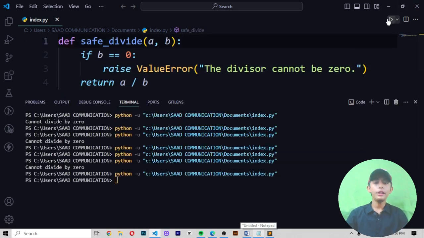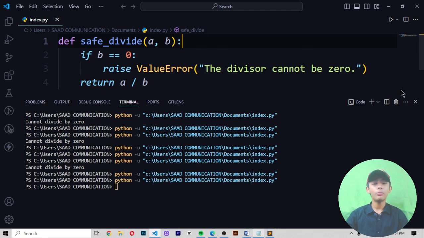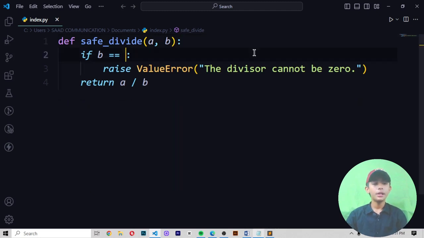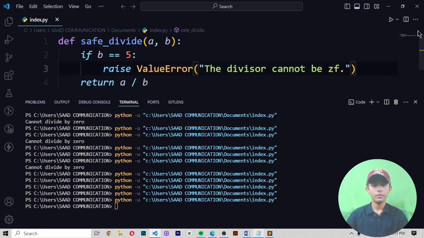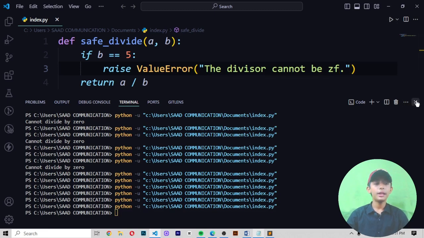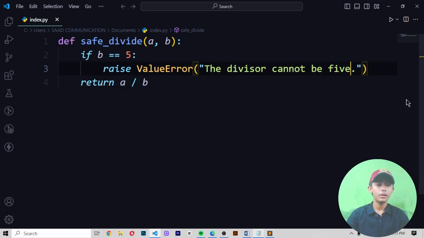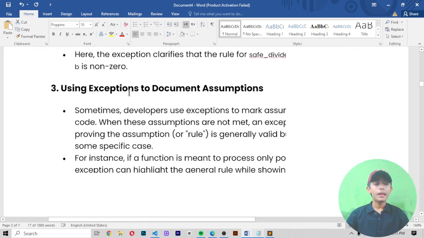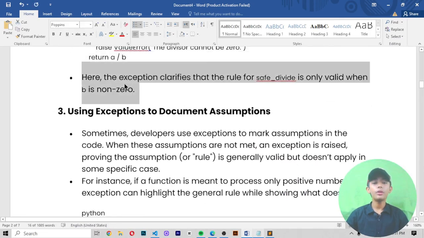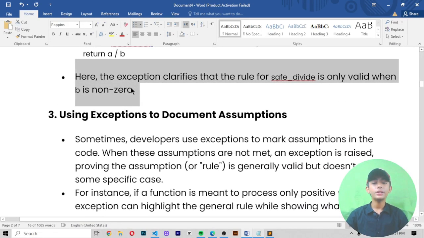So now when I run it, it does not give me any output because I do not have that type of input. But if I write here 5, and if I write here the divisor cannot be 5, okay, like this, it gives me this. So now here you can see it. Now let's come to it here. Here the exception clarifies that the rule of safe divide is only valid when b is non-zero.